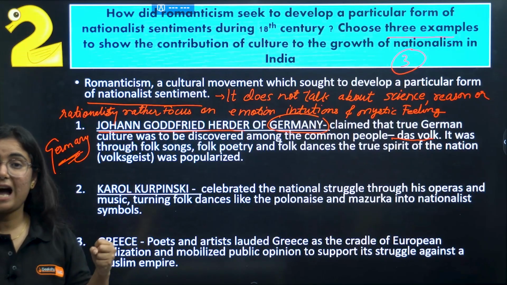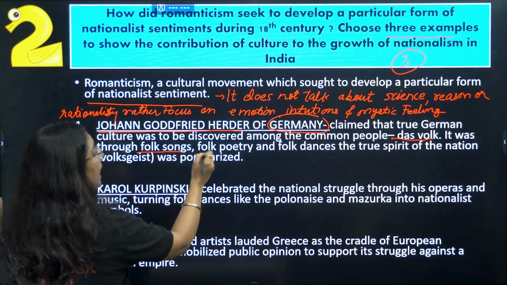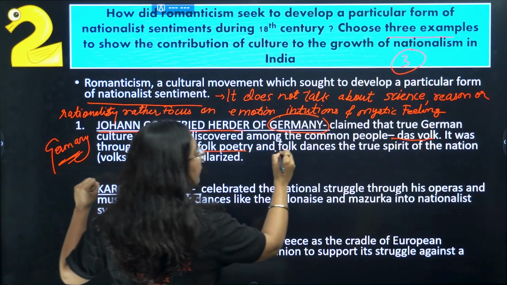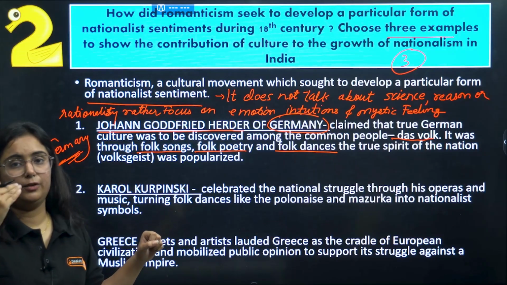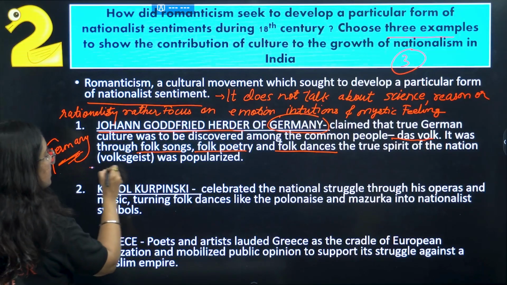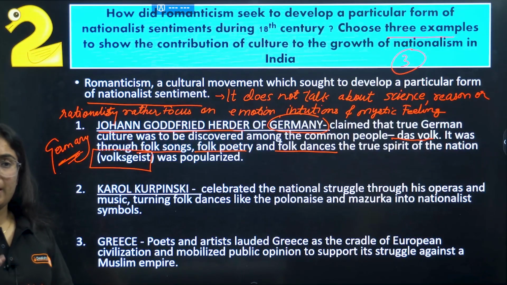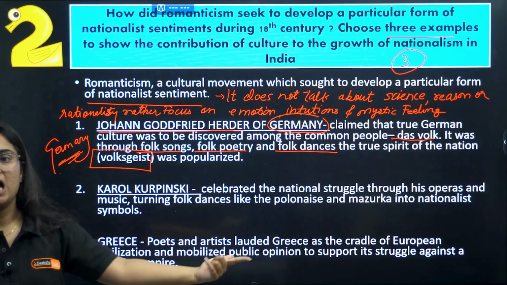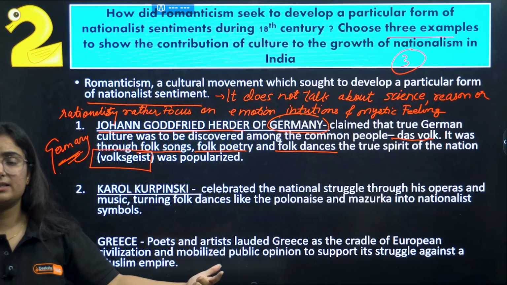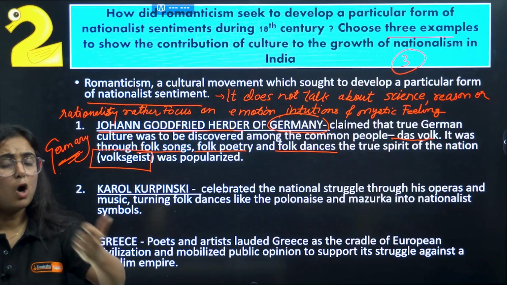What they have done, they have popularized folk songs, folk poetry and folk dances, so that the true spirit of nation among the individual rises, and that was referred to as Volksgeist. Get my point? So what do you remember from this topic? Johann Gottfried Herder, from where? Germany. What has he done? He has said that the feeling lies within common people.